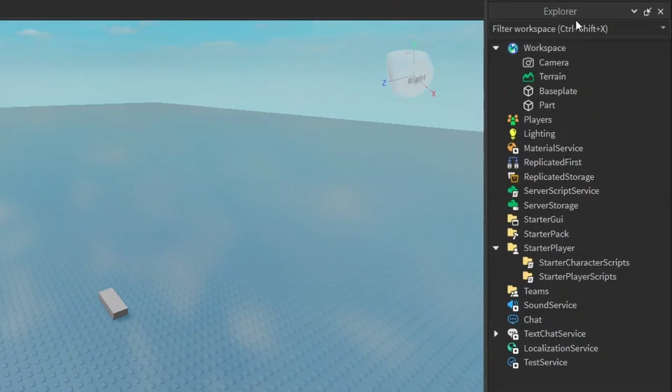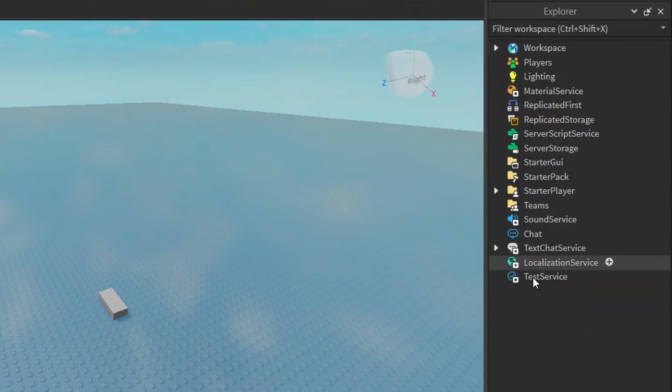The Explorer window, which I have placed on the right over here, is what organizes everything in the game. These big boys you see over here, like workspace, lighting, players, all of this stuff, all the way down to test service, are what are known as services, and they control a certain aspect of the game. For example, the lighting, guess what? It controls the lighting. Wow, who would have thought?